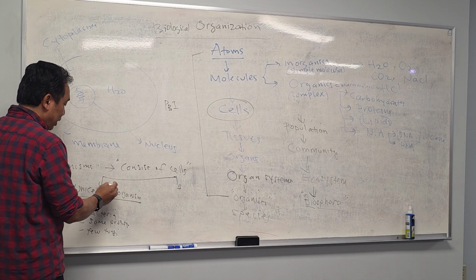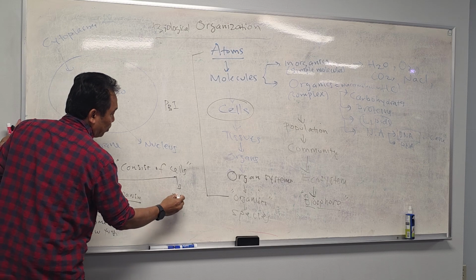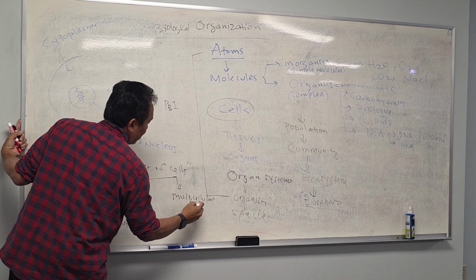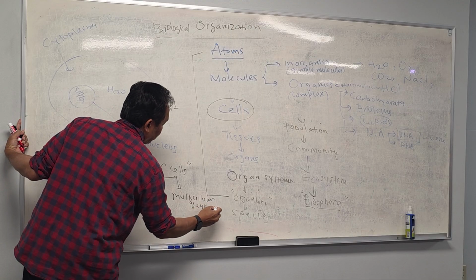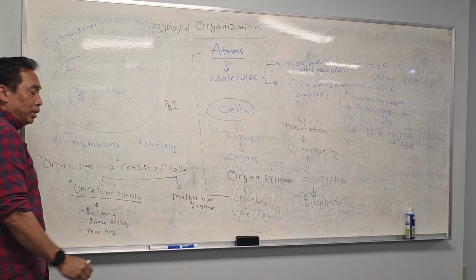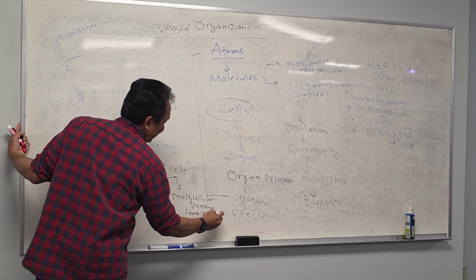And then what's the second type going to be? If it is not unicellular, it's going to be a group of organisms that have many cells. What do you call them? Multicellular organisms. This will consist of some protists.